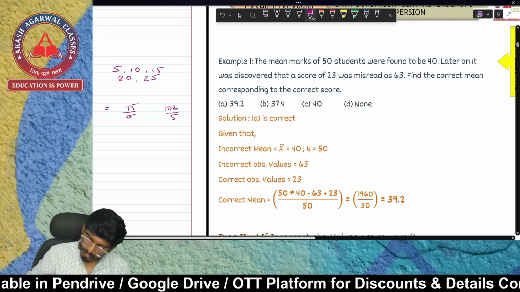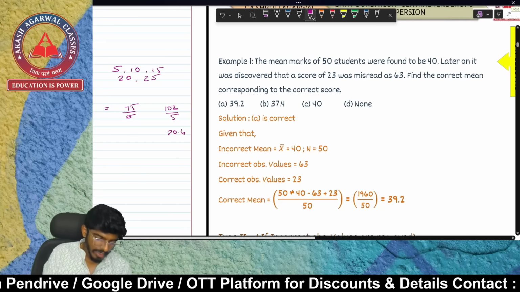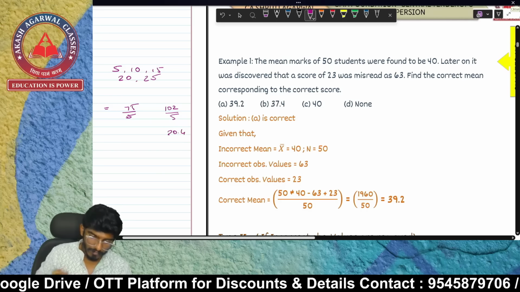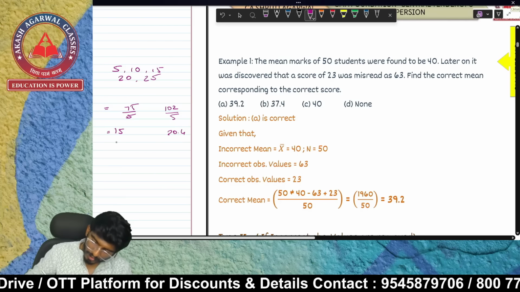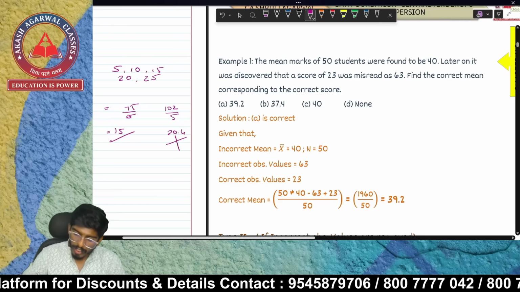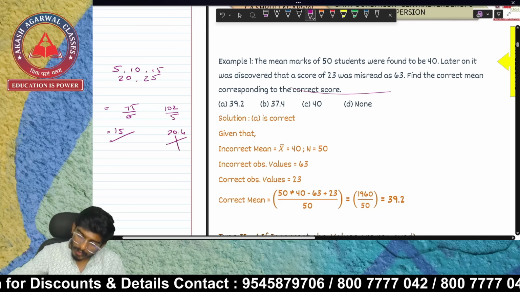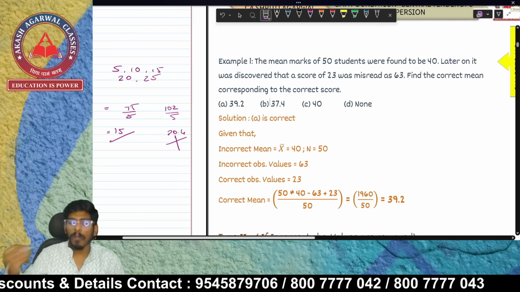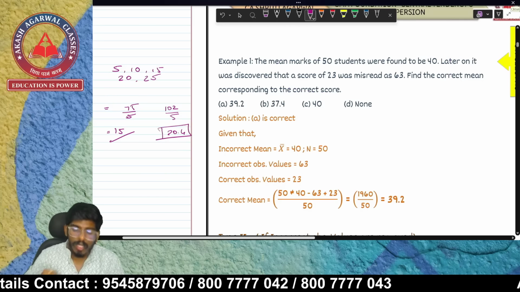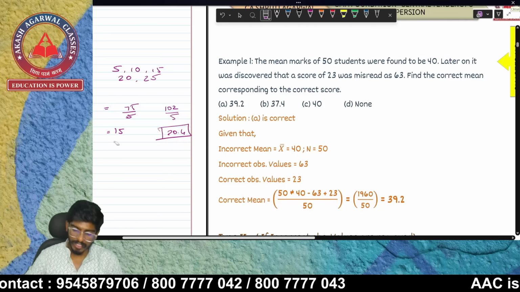This becomes 20.4, and this becomes 15. So this is my right mean, and this is my wrong mean, right? So this is going to happen. I'm going to take some wrong observations and they'll provide me the wrong mean. I'll have to calculate the right mean.